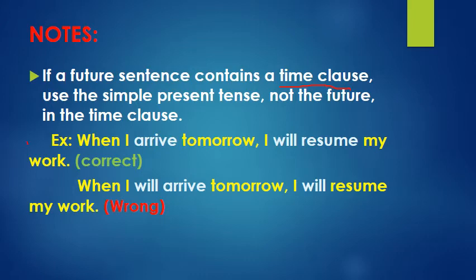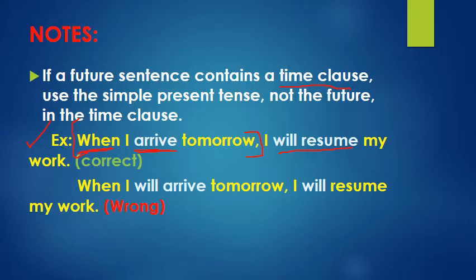Let's take a look. Example: When I arrive tomorrow, I will resume my work. Correct. I cannot say this. When is a time word in a time clause. This is the time clause here. I'm using a time word or time expression, when I arrive tomorrow, so I use the present simple. I cannot say when I will arrive tomorrow. That's wrong. When I arrive tomorrow, I will resume my work.